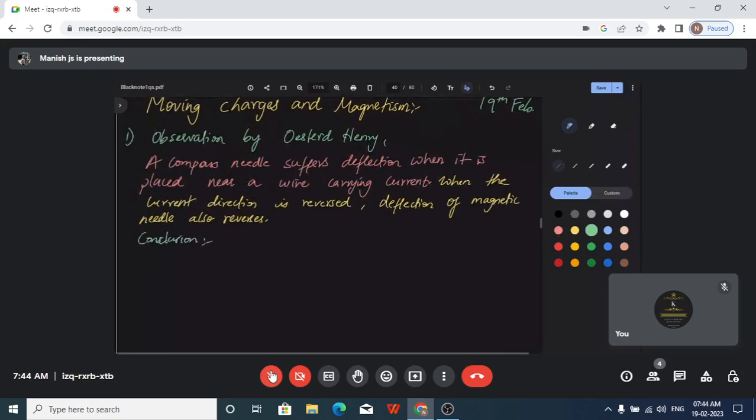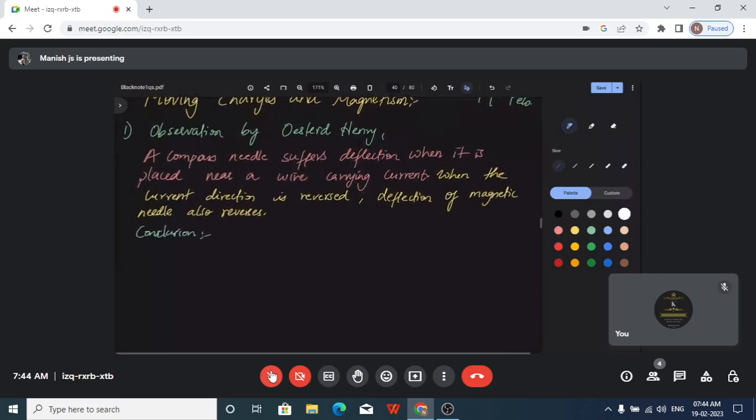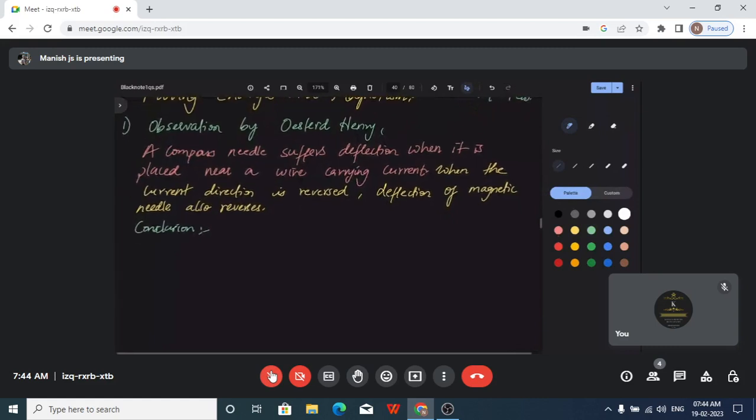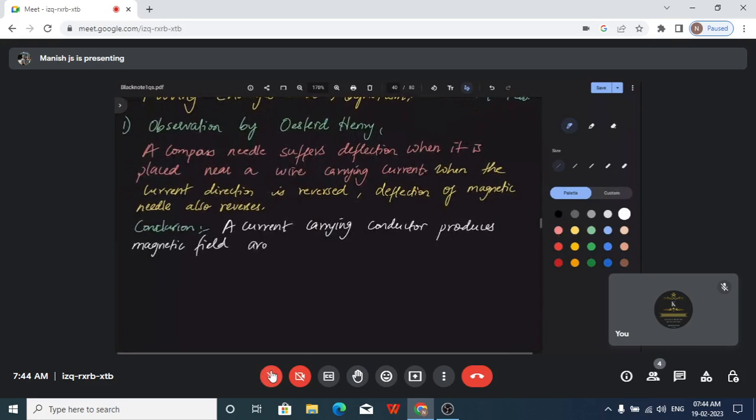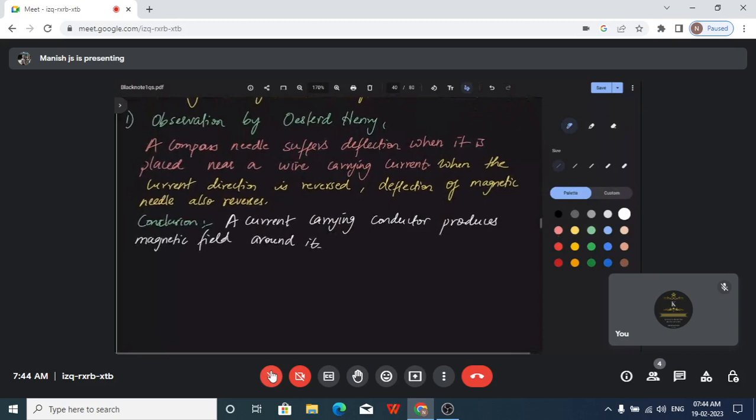So finally, Hans Oersted was able to conclude that a current carrying conductor produces a magnetic field around it. Okay, so that is what he was able to conclude at the end of the day.